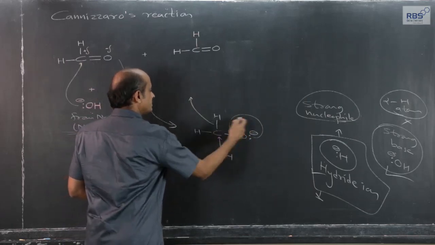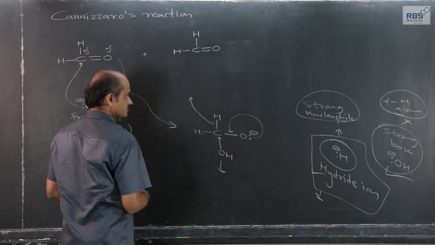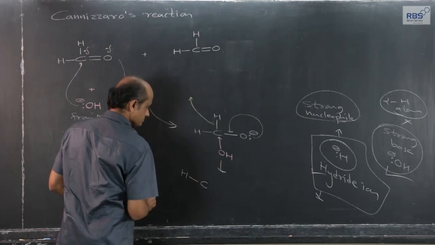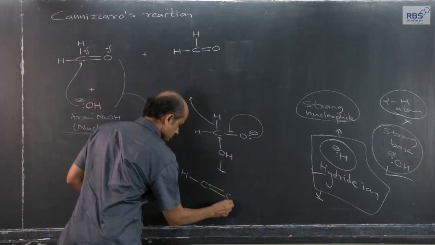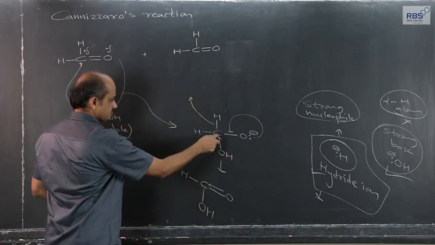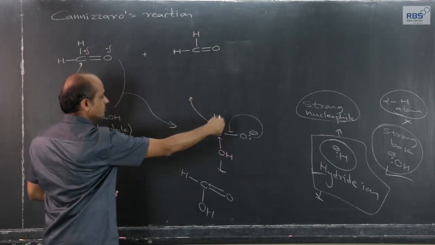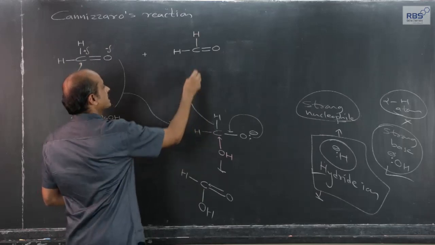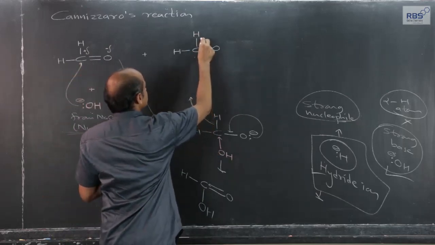So, when this electron pair is shared, what we get is this, and this hydrogen goes out in the form of hydride ion. I have shown it separately, and it will attack again.